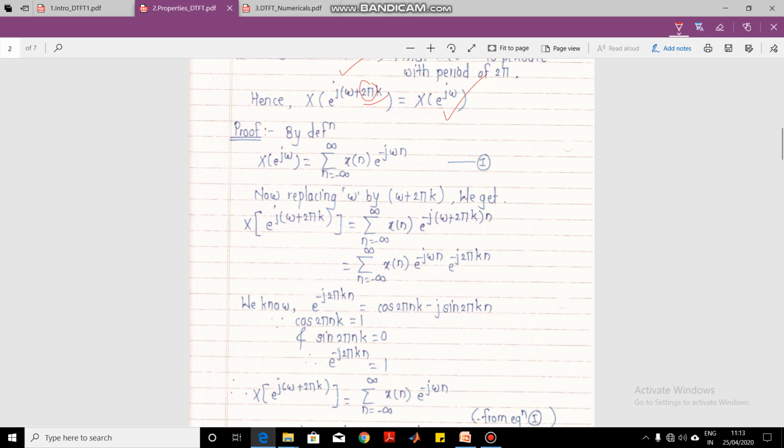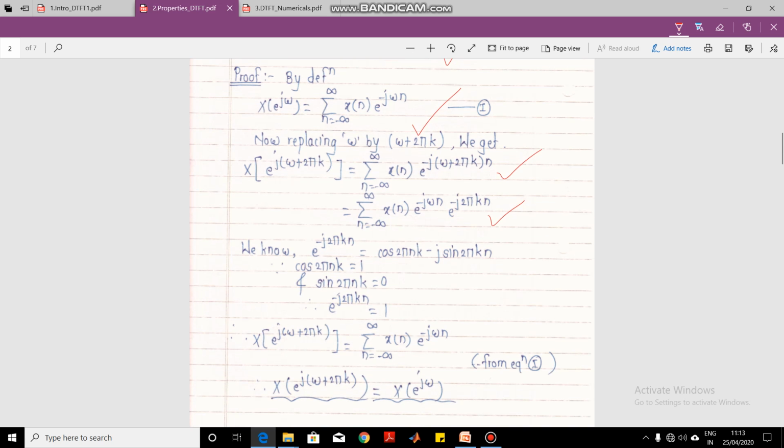In order to prove the periodicity property, we can replace omega by omega plus 2 pi k in that equation. After substituting this and separating out the terms, e raised to a plus b is nothing but e raised to a into e raised to b. After separating out, we can use a substitution for e raised to minus j 2 pi k n by using Euler's identity, or Euler's formula. Euler's identity says that e raised to minus j theta is cos theta minus j sin theta. Here our theta is 2 pi n k.